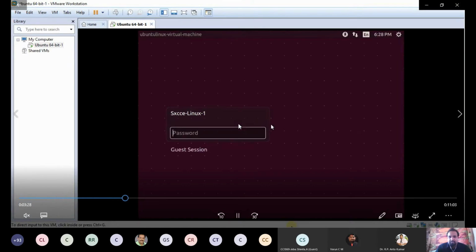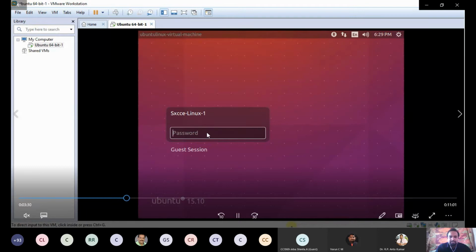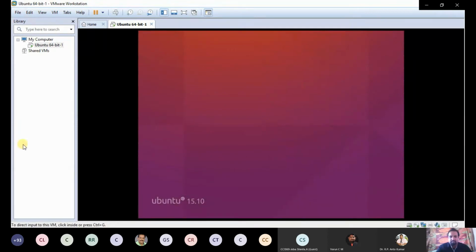So now Linux Ubuntu 15.10 is loaded. Now you have to provide the username and password here. So now a total of 3 guest OS are loaded.